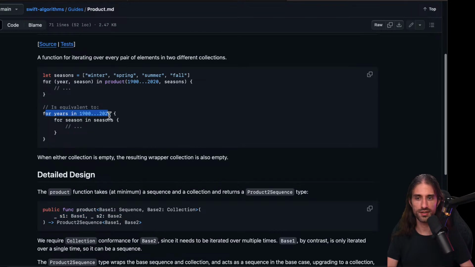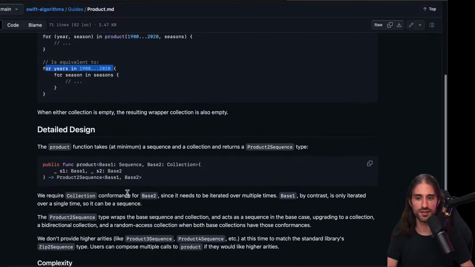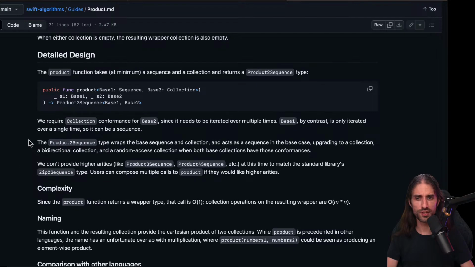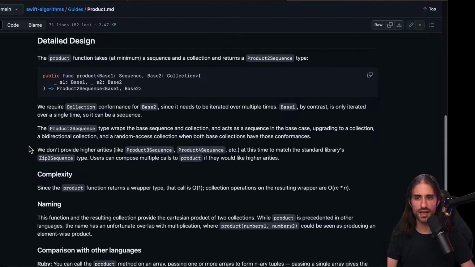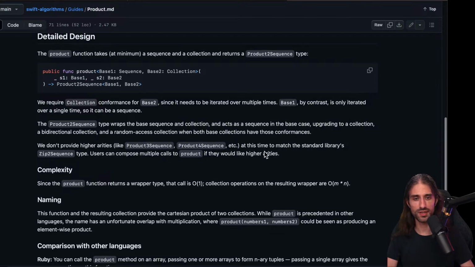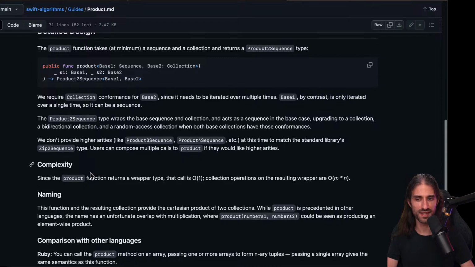And yes, the first one, the outer loop, you won't iterate over it more than once. So it makes sense. And the product2 sequence type wraps the base sequence and collection and acts as a sequence in the base case, upgrading to a collection, a bidirectional collection and a random access collection when both base collections have those conformances. Okay. They don't provide higher arities like product3 sequence, product4 sequence, but now with macros you could write it, I guess, even though it might be super complex to do. At this time, to match the standard library's zip2 sequence type, users can compose multiple calls to product if they would like higher arities. It had been a long time since I had read the word arity.